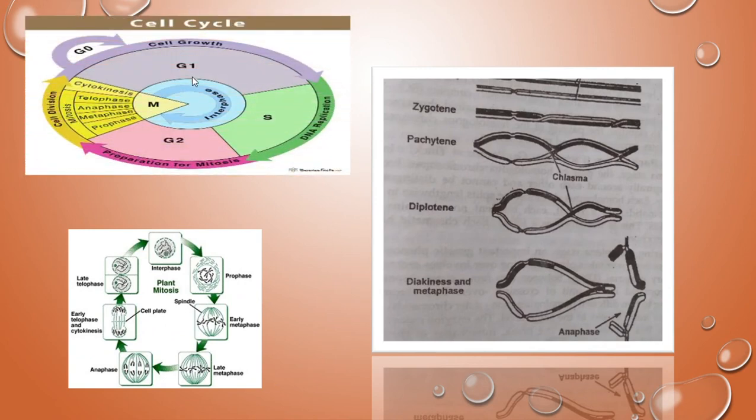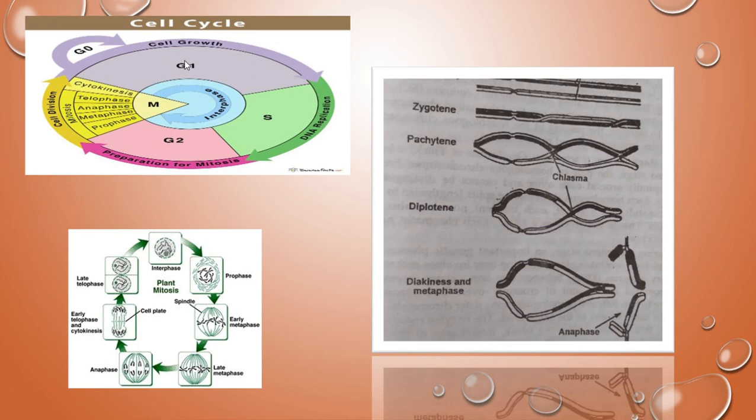See, this is the diagram. The resting phase between two mitotic divisions is called interphase. In interphase there is no division of chromosomes, but the nucleus and the metabolic activity are all there.